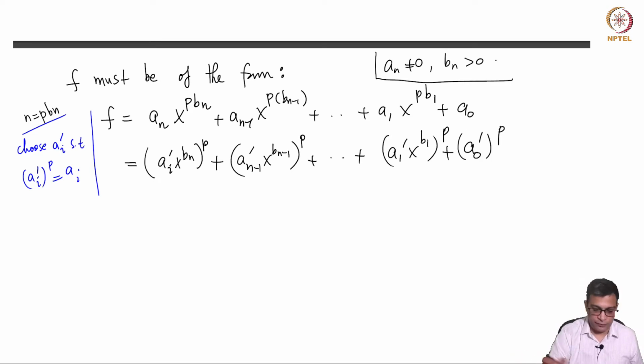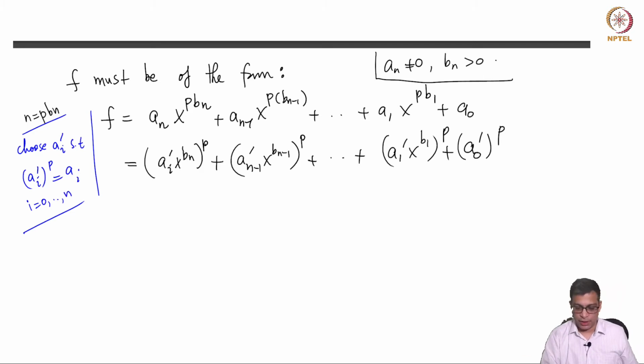So I do this for every i from 0 to n. This is big. So then a_i', so this should be a_n'^p x^{b_n p}, which is a_n x^{b_n p}. So that is good.